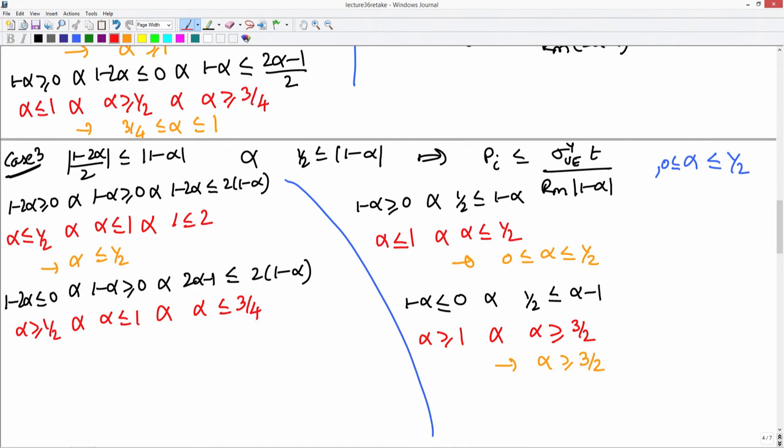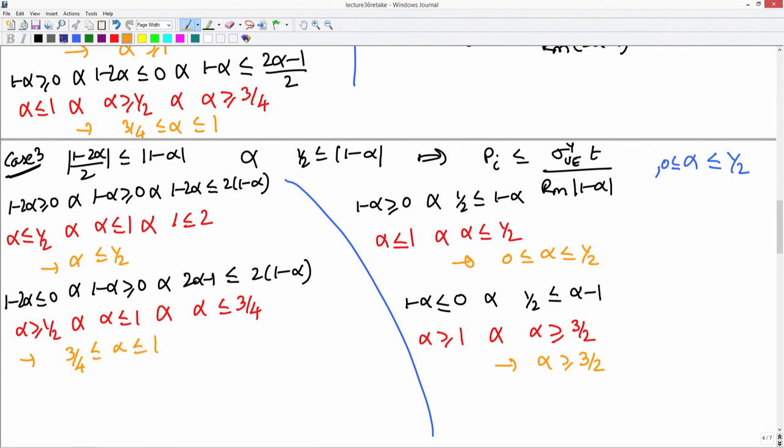So, here the common ground is, this will imply that alpha must be between 3 by 4 and 1, 3 by 4 less than or equal to alpha less than or equal to 1.